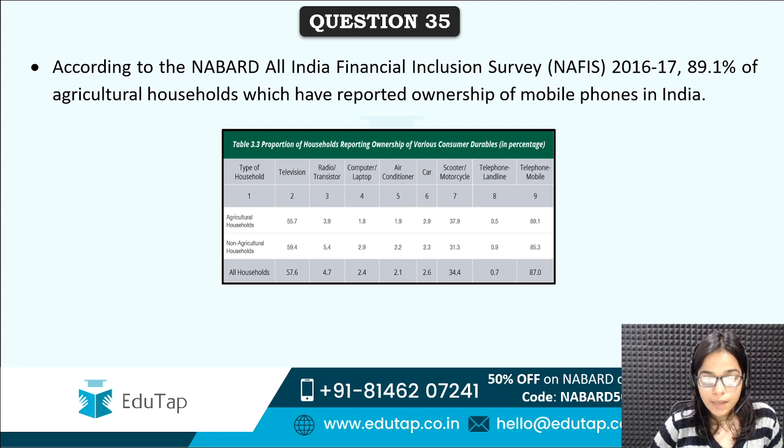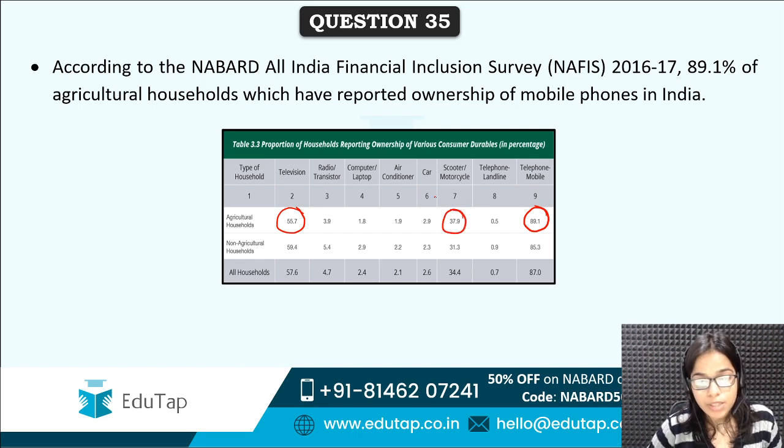Again, it is given here, you can see that 89.1% have telephone mobile, and 55.7% have television. 37.9% have scooter and motorcycle. These are the major belongings in the agricultural household.